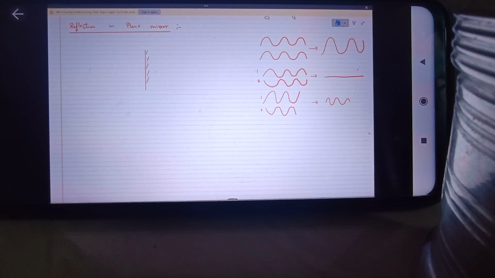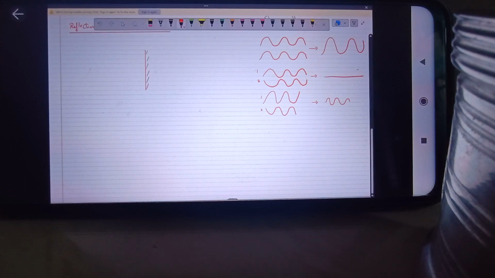In case of a plane mirror, I'll make an extended object. This is an extended object A and B, and a ray of light starting from A is incident on the mirror surface. If it is incident normal to the mirror surface, it will retrace its path, because the angle of incidence is 0 and hence the angle of reflection will also be 0. Another ray incident at a certain angle will get reflected back, making the same angle.